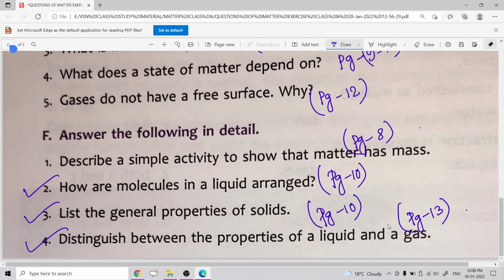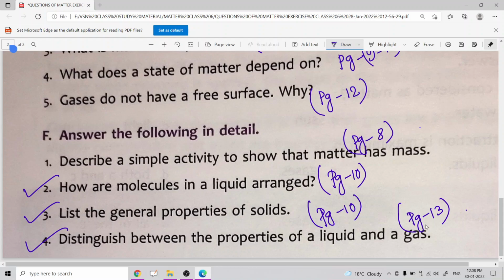You can also say that the molecules are less closely packed. The molecules in a liquid can move from one position to another within the liquid. That is why a liquid is called a fluid, and that is why liquids have the property of being able to flow.